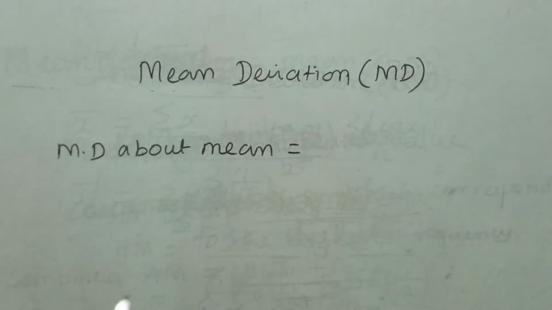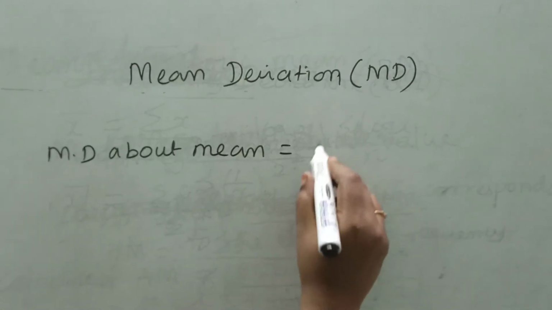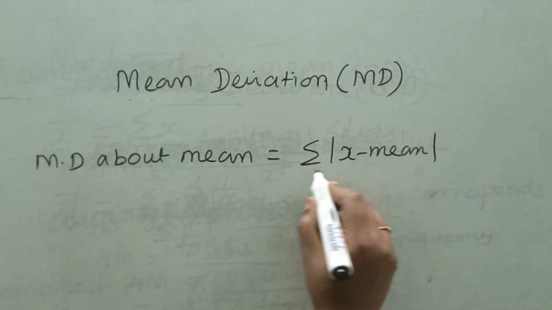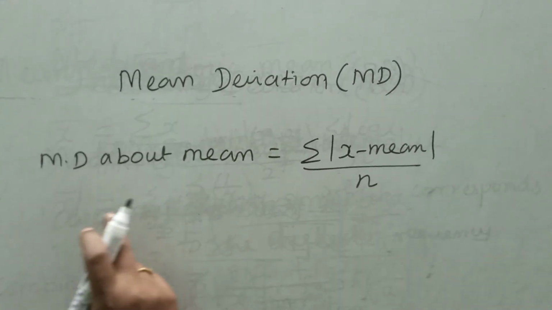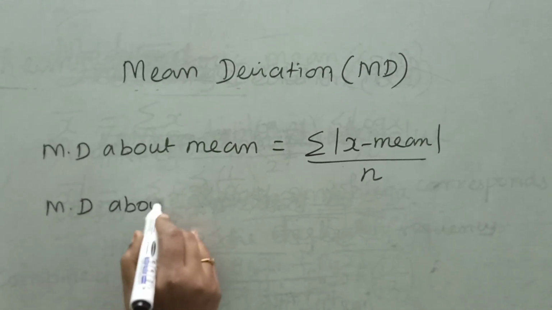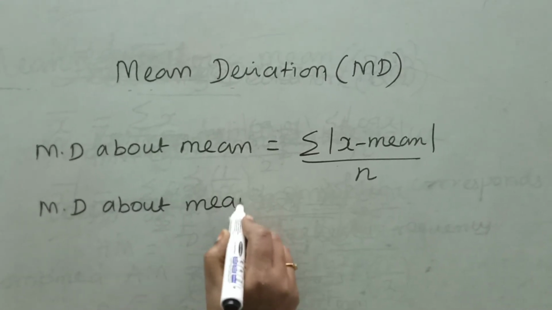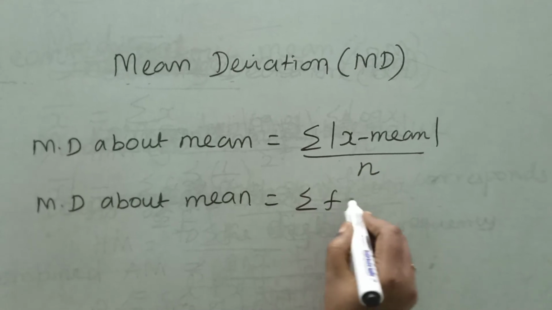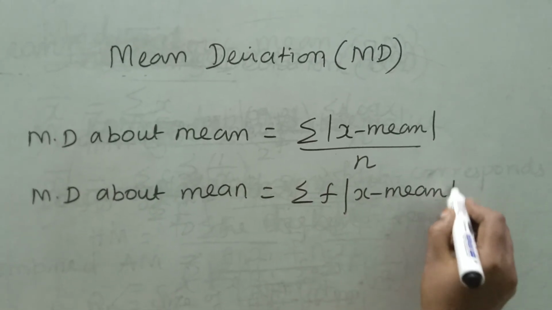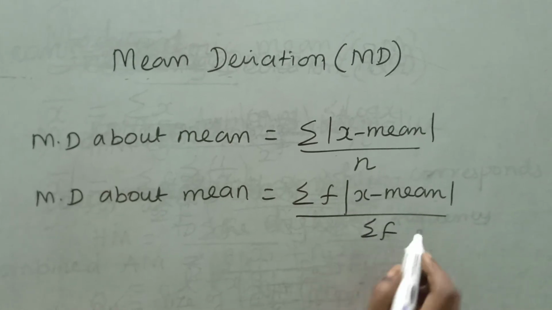For individual data, it is sigma modulus x minus mean divided by n. Next one, mean deviation about mean for discrete and continuous data is sigma f modulus of x minus mean divided by sigma f.